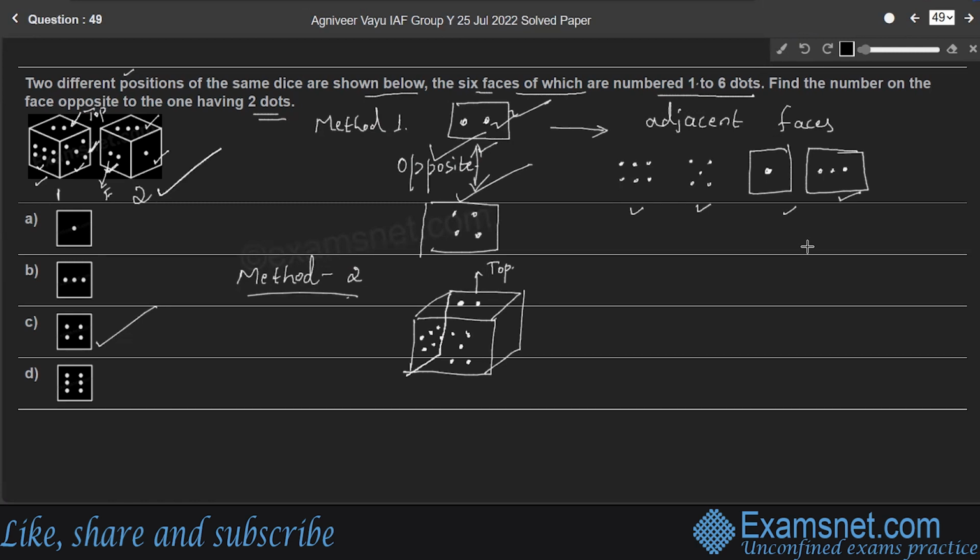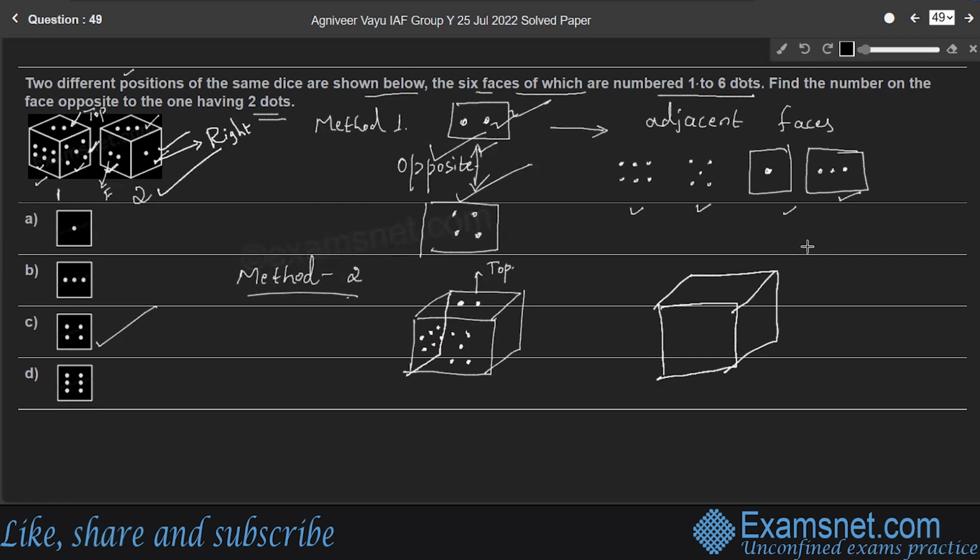Consider the second position of the dice, like this. Here the change is, keeping the right face constant. Just imagine the face having 1 dot is the right face.